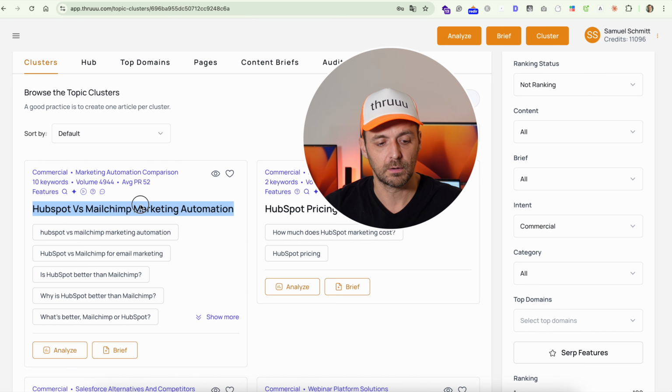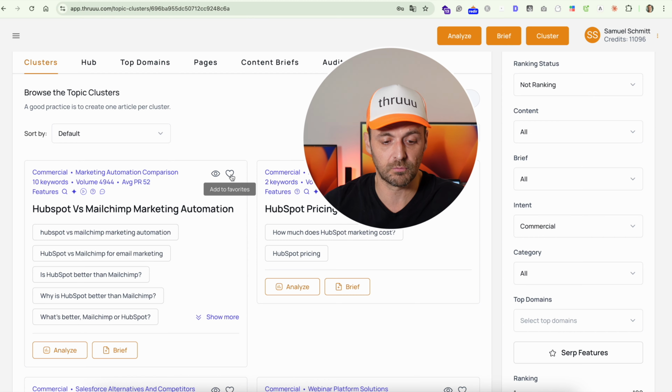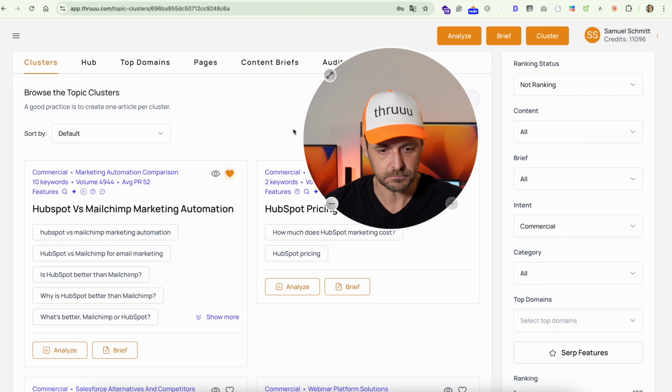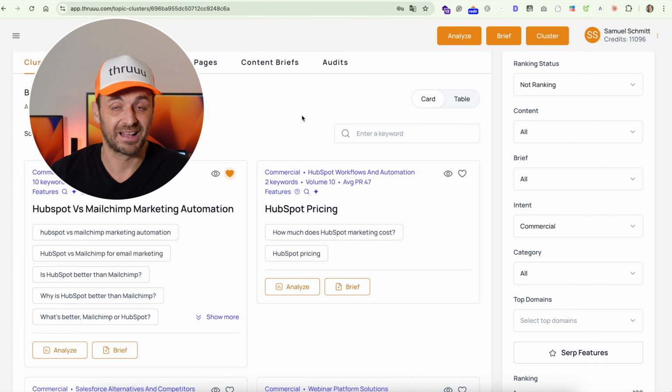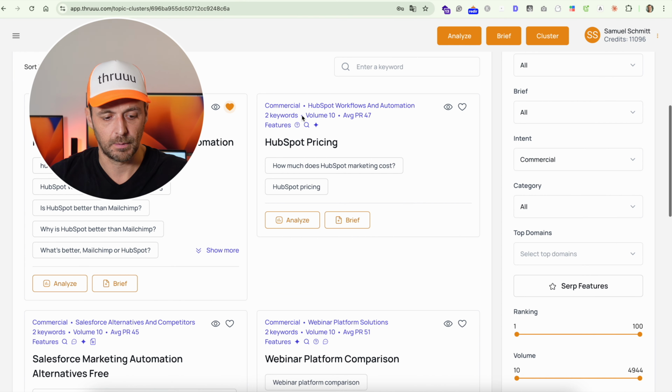Here I have an interesting one, HubSpot versus MailChimp, marketing automation. So here is commercial intent clearly. And it seems that the competition is not that strong. So I will add it to my favorites. And now really, as I said, the goal is to select some potential articles that you want to create and add them to your content plan.